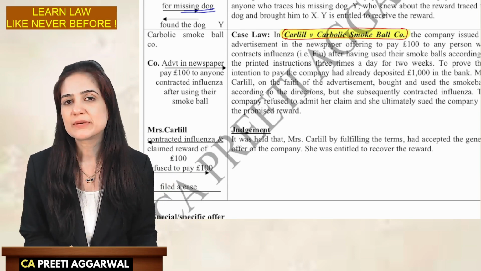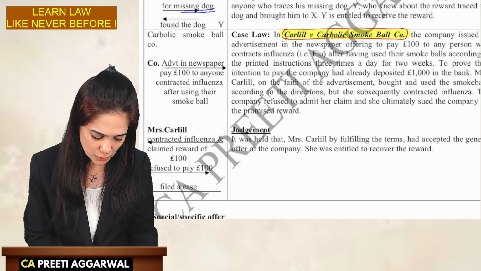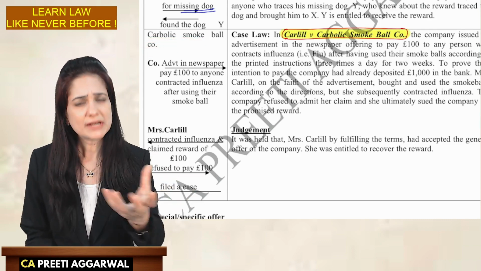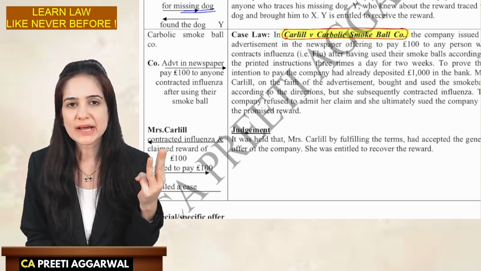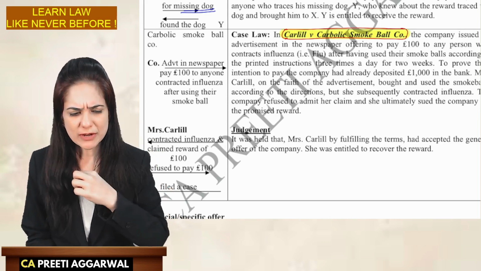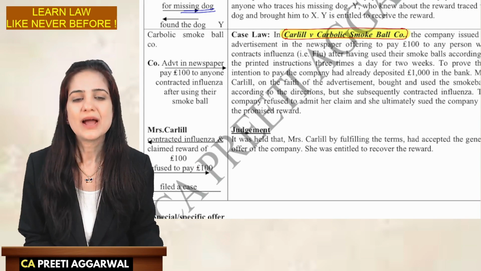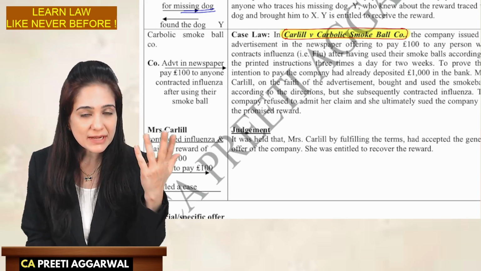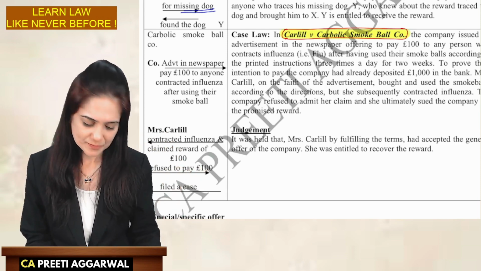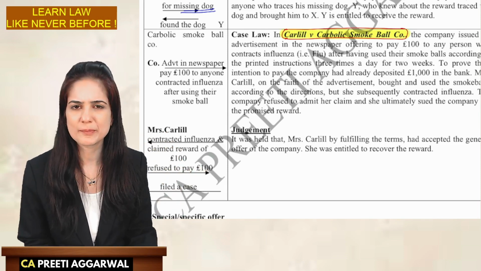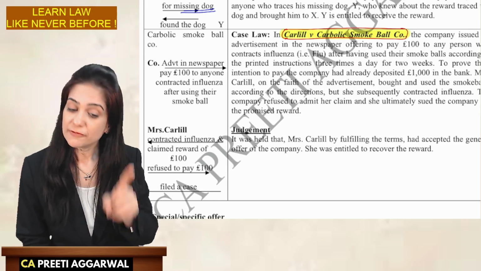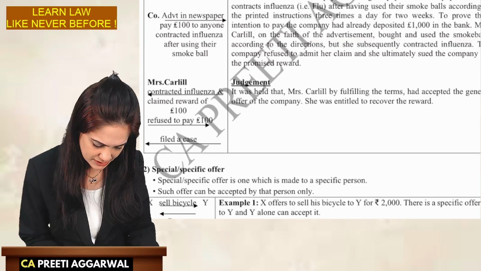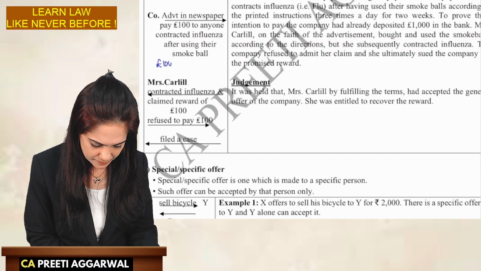So there was an epidemic of influenza. Carbolic Smoke Ball Company came up with a product, the smoke ball. They said use our smoke ball 3 times a day for 2 weeks. You will not contract influenza. Even if you do, we will pay you £100. And at that time, £100 was a very big amount. We are not lying. We are going to pay. We have the intention of paying. We have already deposited £1,000 in Alliance Bank.